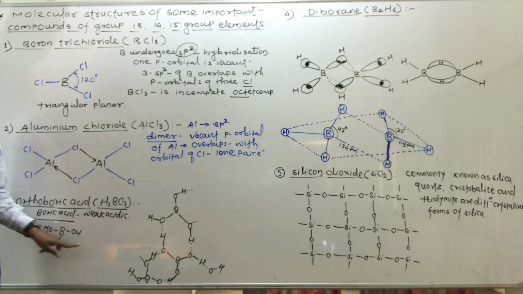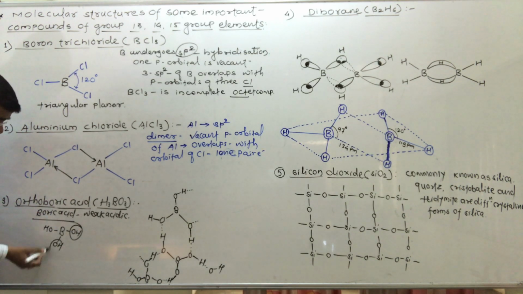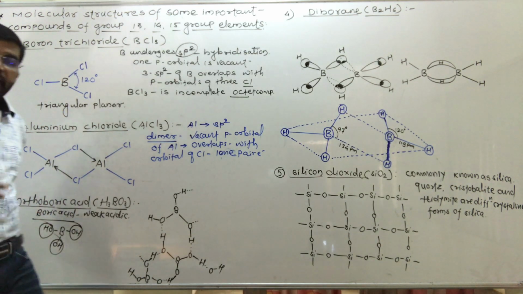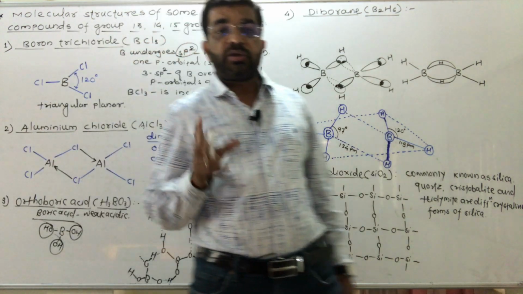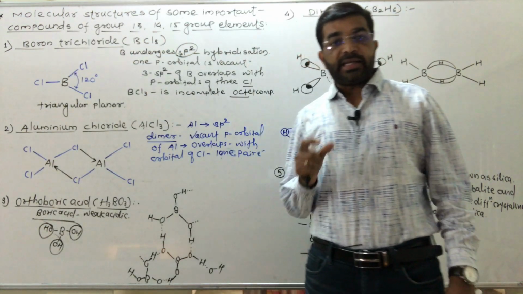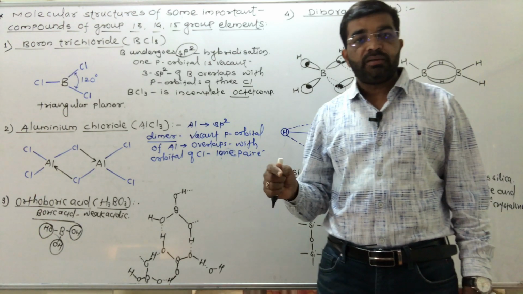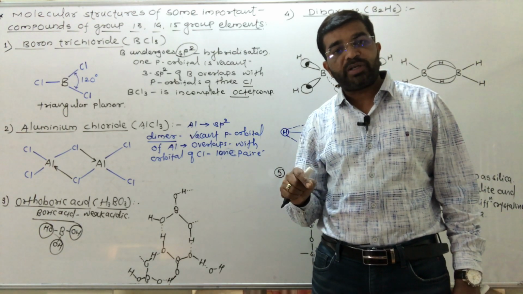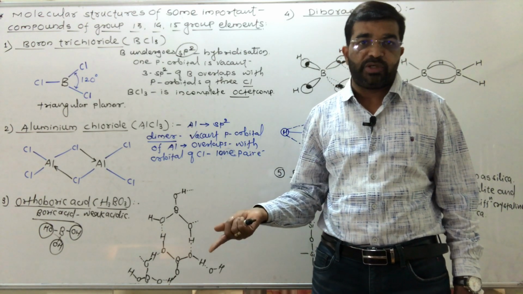One boron atom is attached to 3 OH groups. But due to the presence of these 3 OH groups, there is formation of intermolecular hydrogen bonding between the OH group of one molecule and the OH group of another molecule.